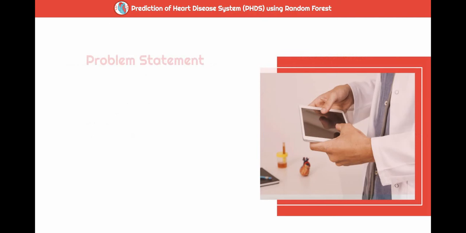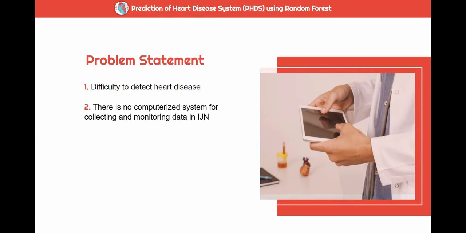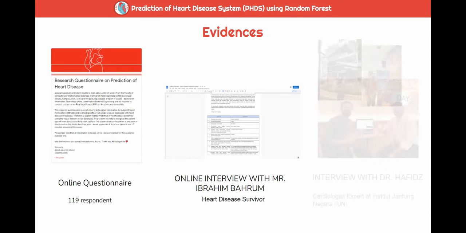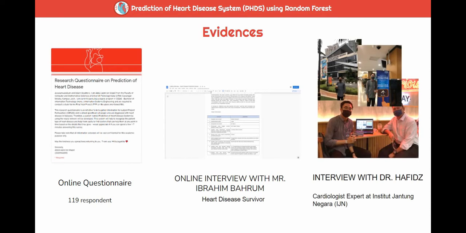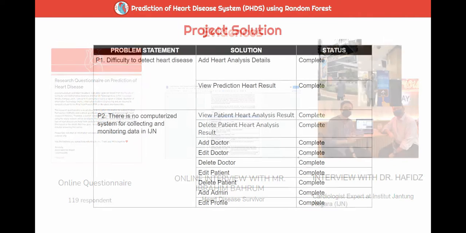Next, there are two problem statements: first, it is difficult to detect heart disease, and second, there is no computerized system for collecting and monitoring data in IJN. Here is the evidence I gathered for requirement and analysis, from an online questionnaire answered by 190 respondents, an online interview with Mr. Ibrahim Bahrom, who is a heart disease survivor, and an interview with Dr. Hafiz, a cardiologist expert at Institut Jantung Negara.